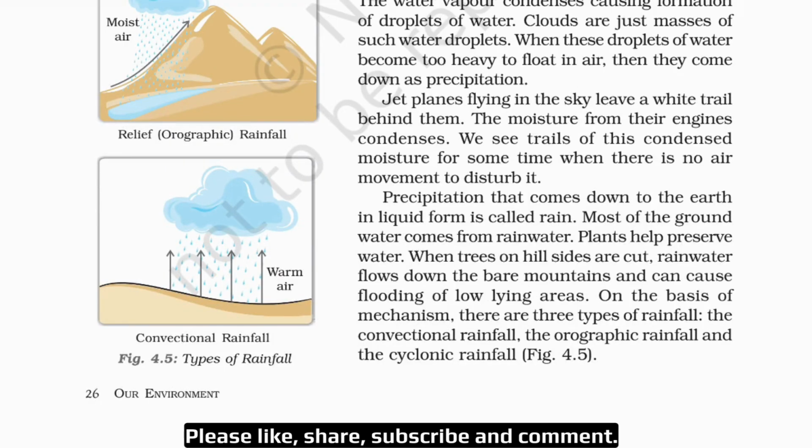Precipitation that comes down to the earth in liquid form is called rain. So this is the definition of rain. Most of the groundwater comes from rainwater. Plants help preserve water. When trees on hillsides are cut, rainwater flows down the bare mountains and can cause flooding of low-lying areas. On the basis of this mechanism, there are three types of rainfall: the convectional rainfall, the orographic rainfall, and the cyclonic rainfall.